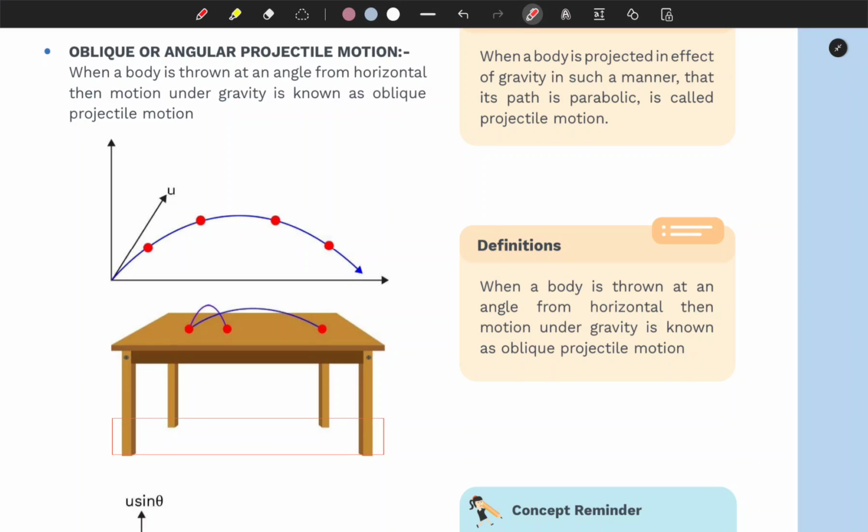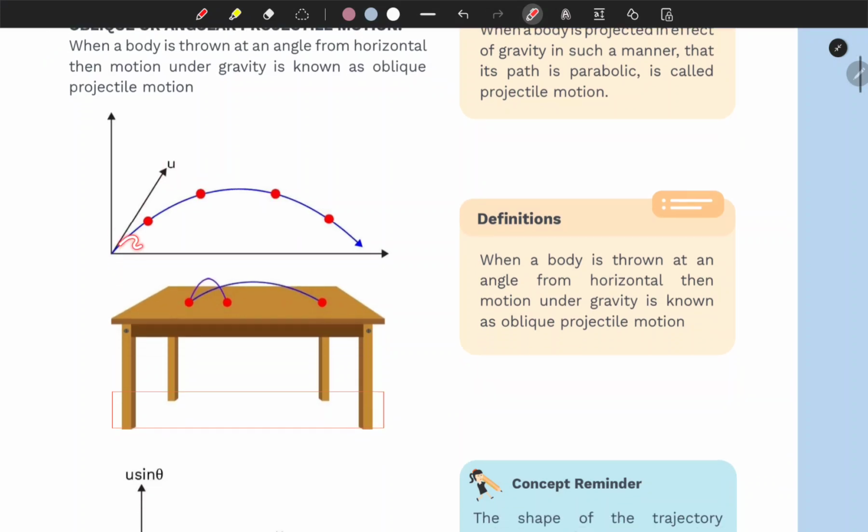So that ball initially has a speed in this straight direction, basically from this to that direction. That's why this is your initial velocity, right? So your initial velocity is in this direction.